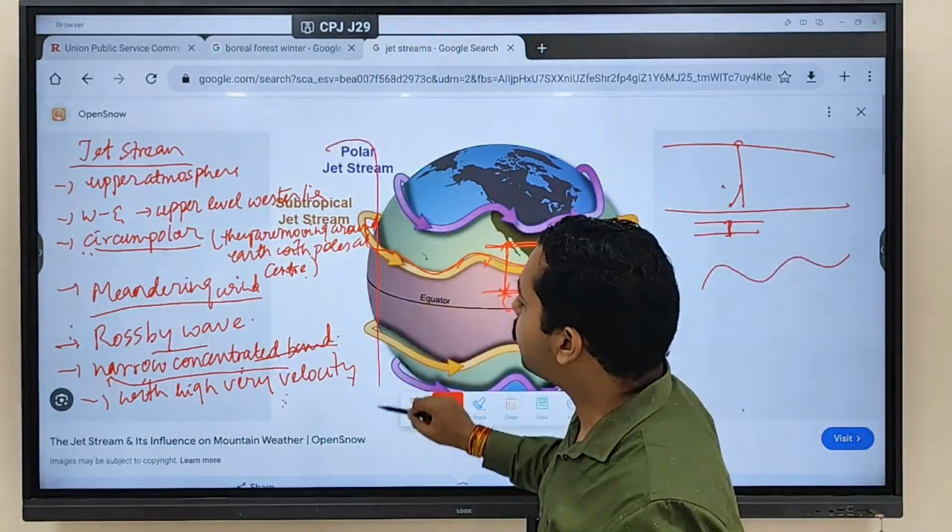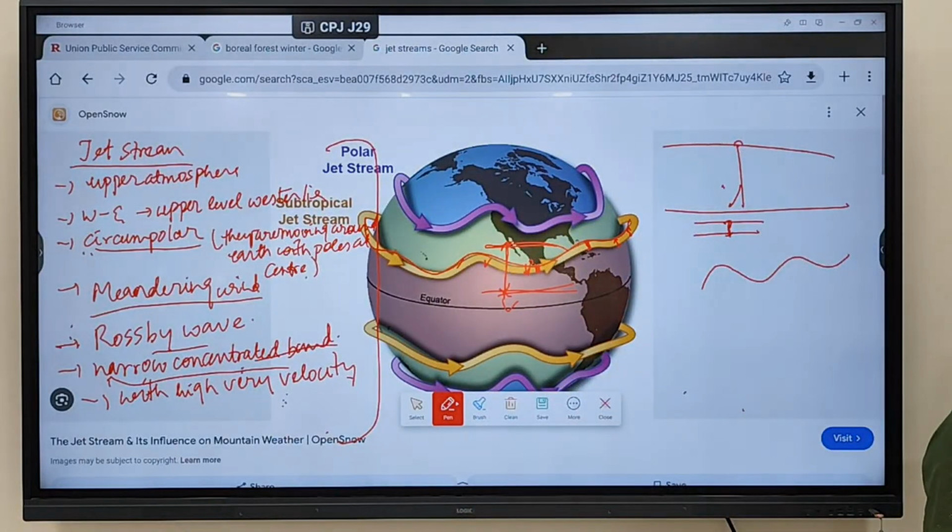So if the question comes, what is a jet stream? Jet streams are winds blowing in the upper atmosphere. They move from west to east, and are referred to as upper level westerlies. They are circumpolar in nature, moving around the Earth with the poles at the center. Next is meandering wind, moving in a meander-like manner, also referred to as Rossby waves. Next, a narrow concentrated band, moving only in a narrow concentrated region. And lastly, very high velocity. These are the characteristics to keep in mind with regard to the jet stream.